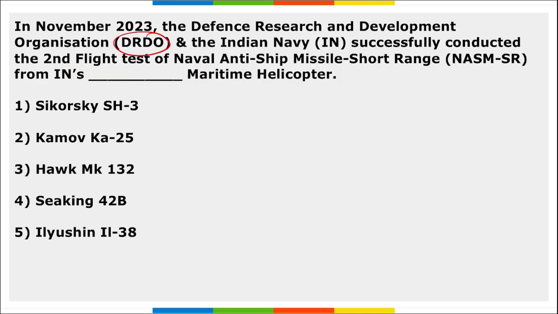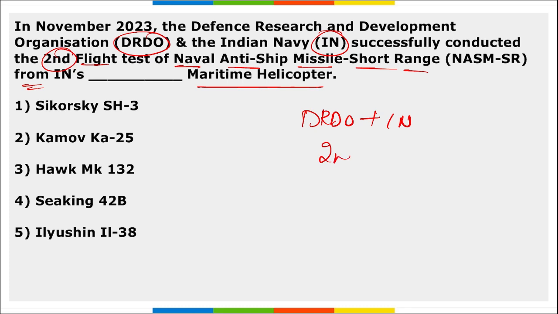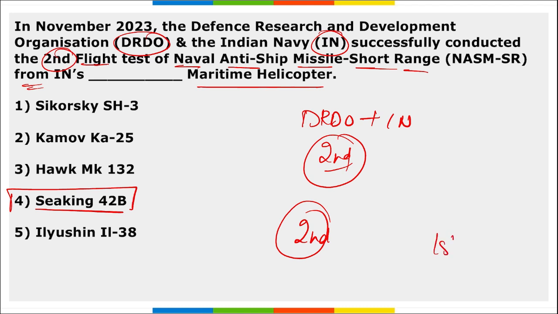Next, DRDO and Indian Navy successfully conducted second flight test of naval anti-ship missile short range from Indian Navy's maritime helicopter. So what is the name of the helicopter from which recently DRDO and Indian Navy successfully conducted this second flight test? It is Sea King 42B. Right? This marked the second test of this missile, and the first test was done in the integrated test range, that is ITR, in Balasore in the state of Odisha. And it was done using the Sea King 42B helicopter.